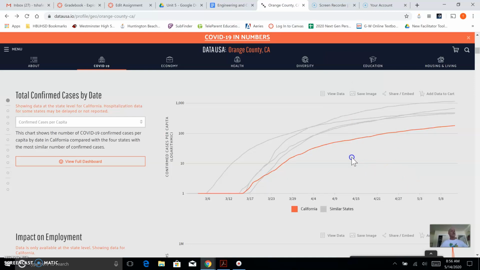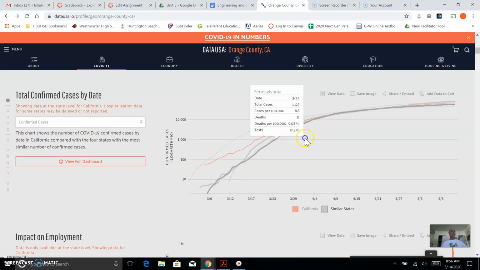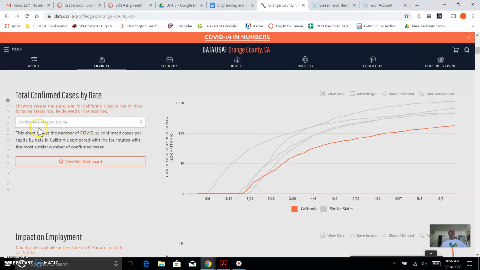So I want you to describe California and the difference between the confirmed cases, where California was in the middle with everybody else, and why the confirmed cases per capita is so much lower for California than it was for these other states. So take a look at these, see what you can pull out of these charts, and write up your answers in a Google Doc and submit through Canvas.